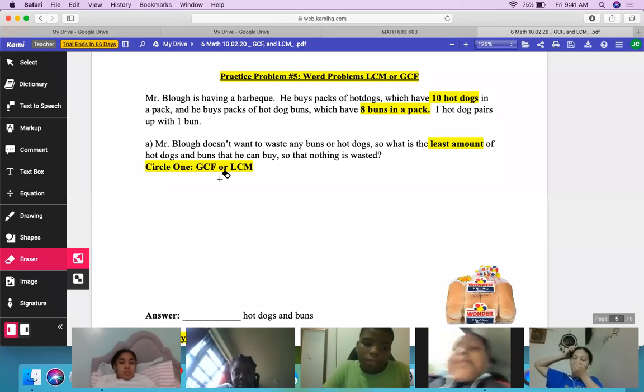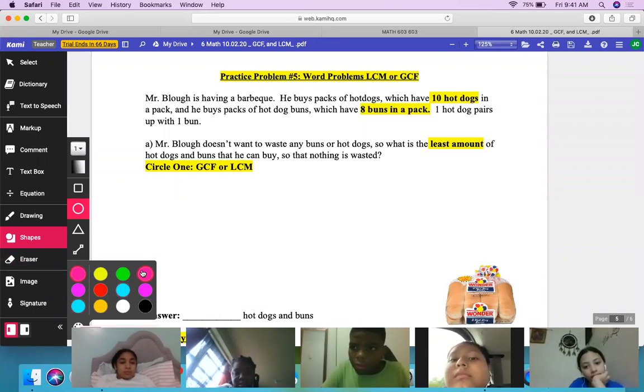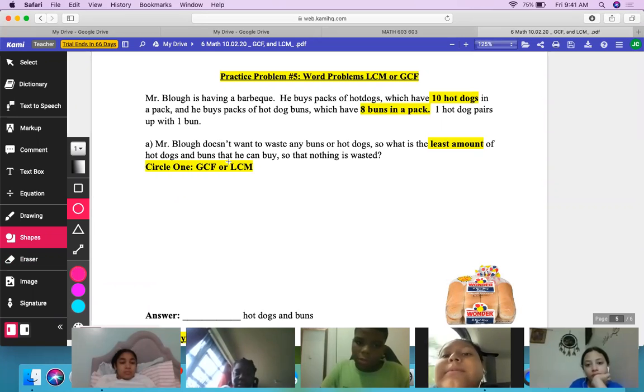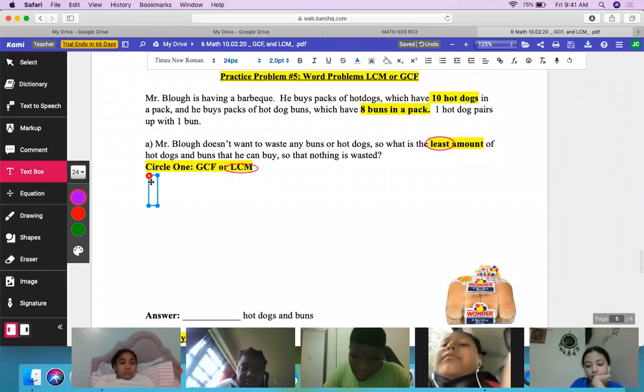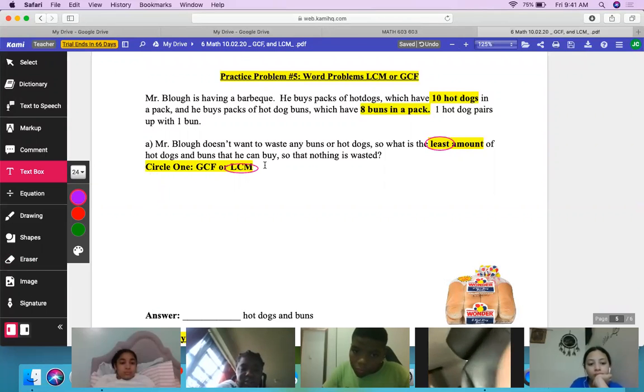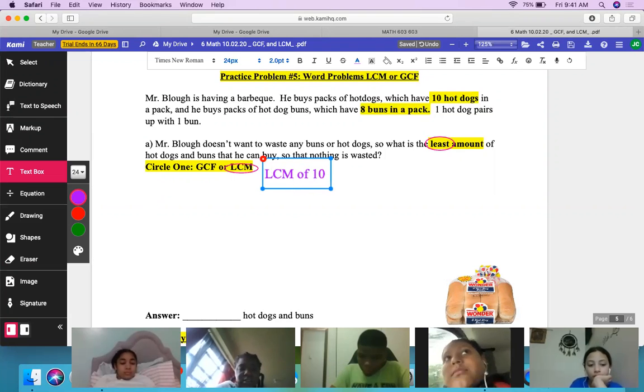All right. Circle 1, GCF or LCM? So Jamie, we want to know, the word is least amount. So when we see the word least, are we finding GCF or LCM? LCM. Good. So we're going to do the LCM of what two numbers? 10 and 8. LCM, pay attention to this one, of 10 and 8.